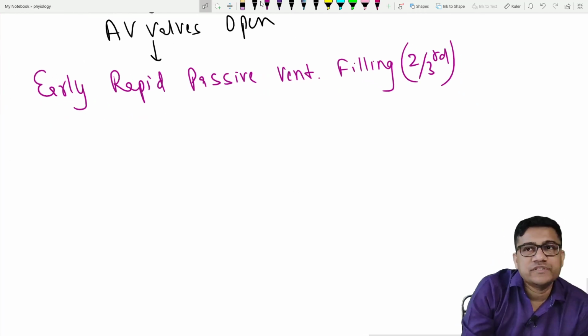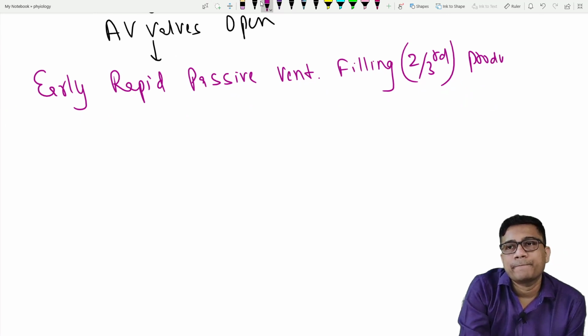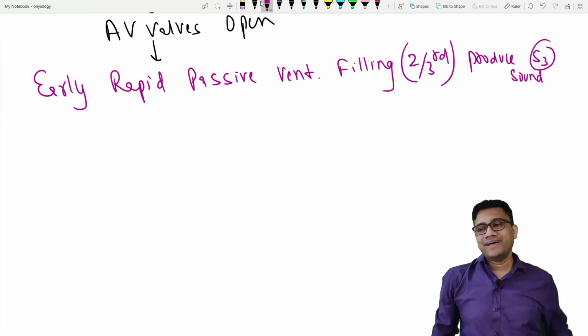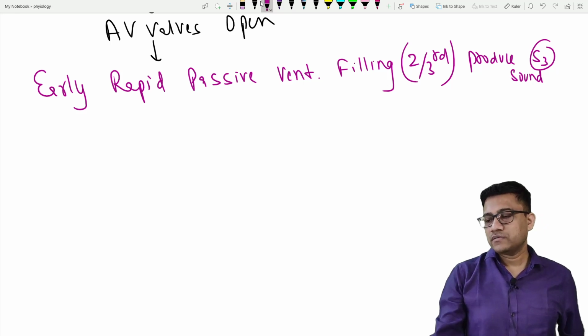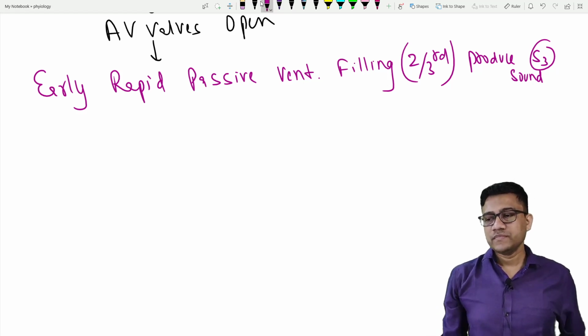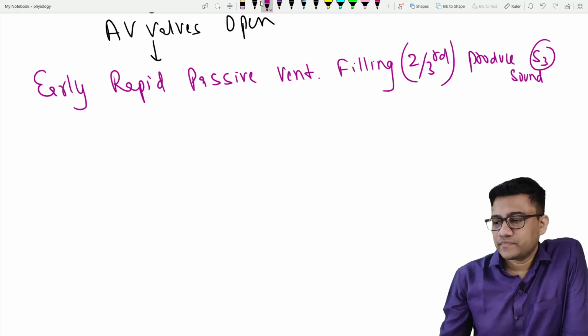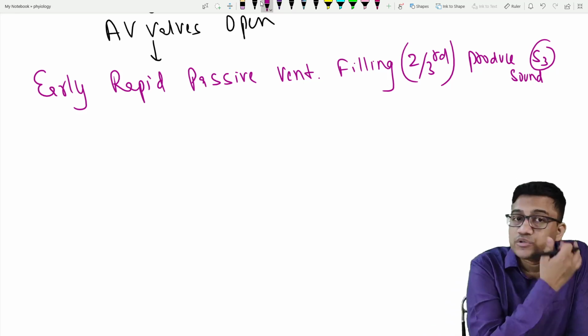And it produces which sound? S3 sound. So it produces an S3 sound. Are you clear? I hope it's clear. Okay, now comes the question.